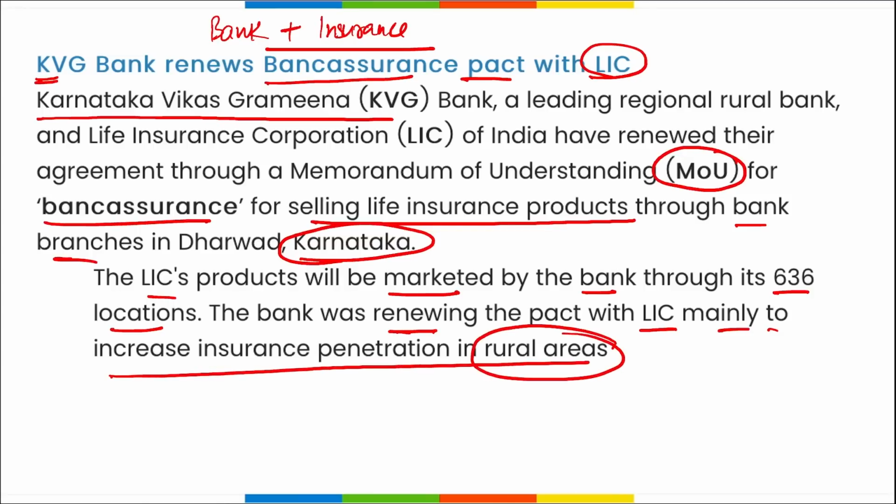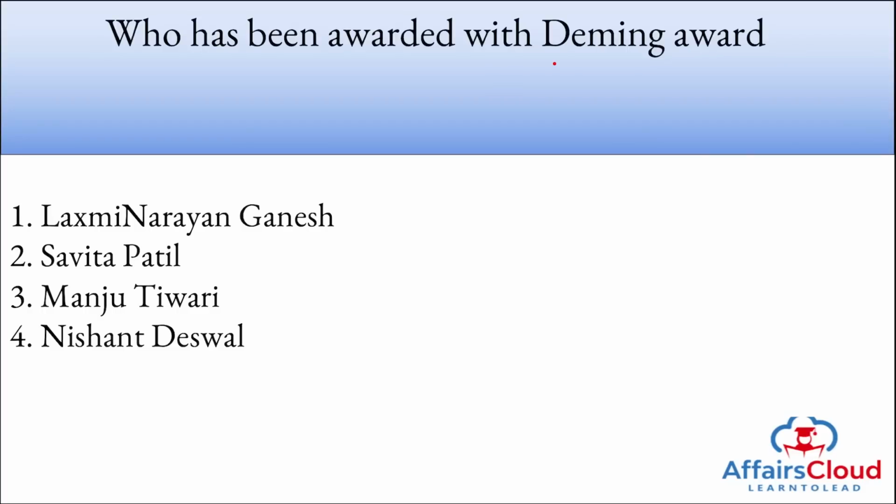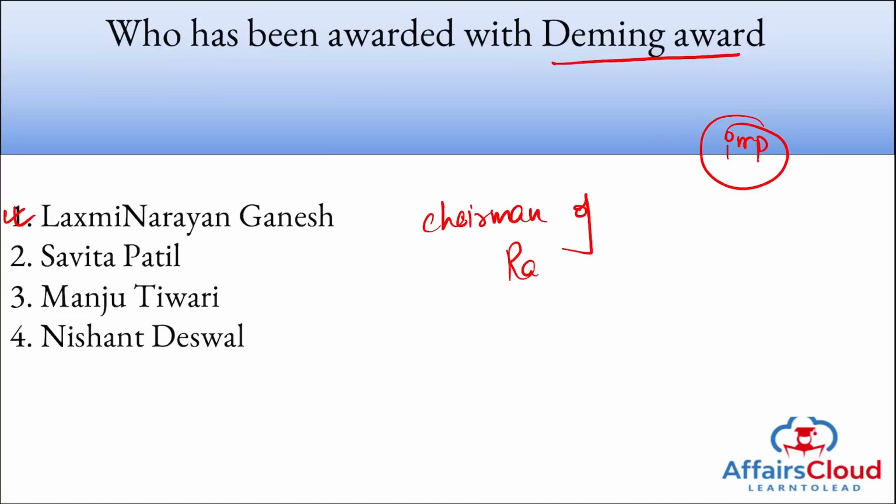All right, next is who has been awarded with the Deming Award. Important. Who has been awarded with the Deming Award? Tell me. He will be Lakshmi Narayan Ganeshan ji. All right, Lakshmi Narayan Ganesh, he is the chairman of Rane Group, who has been awarded with Japan's prestigious award, that is Deming Award.